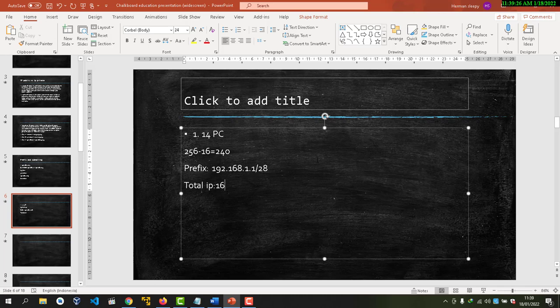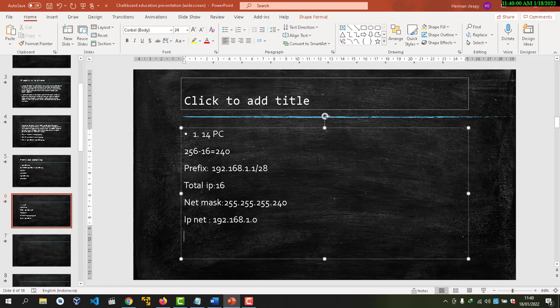Then net mask is 255.255.255.240. Then IP network is 192.168.1.0.